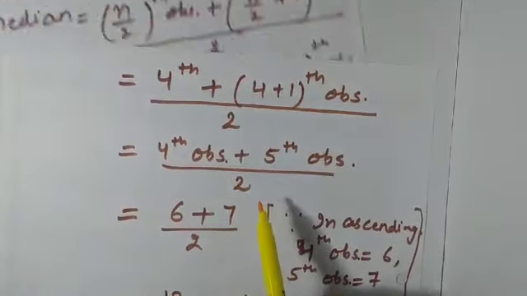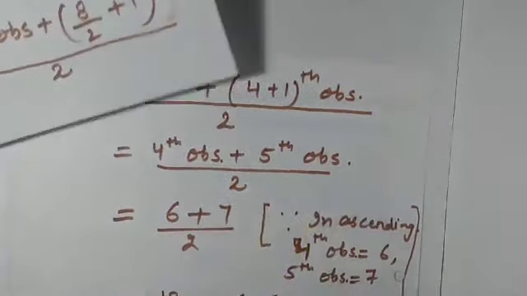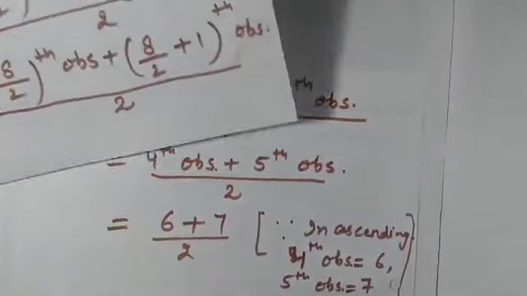Now in ascending order you have to count which one is your 4th observation and which one is your 5th.